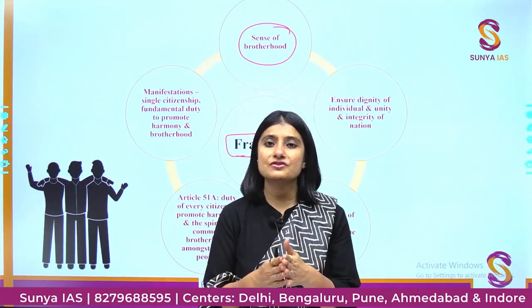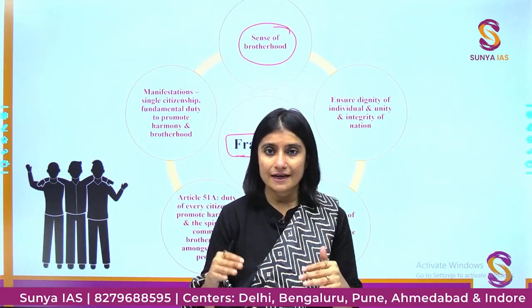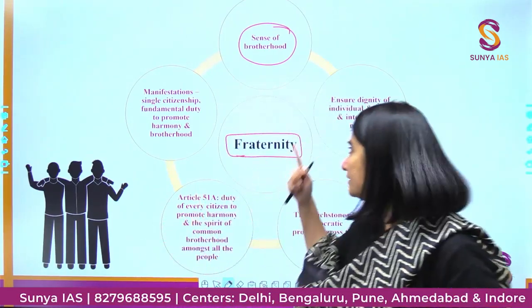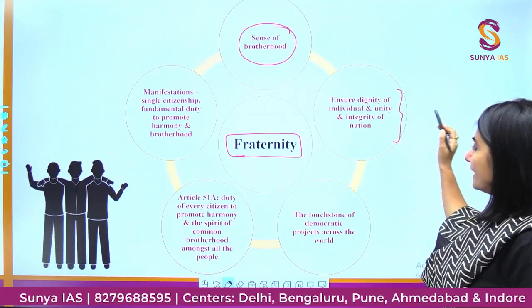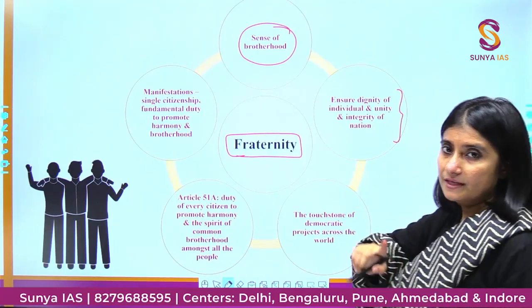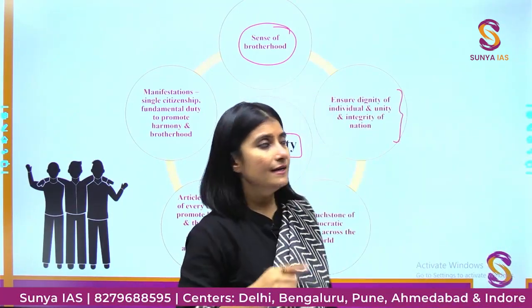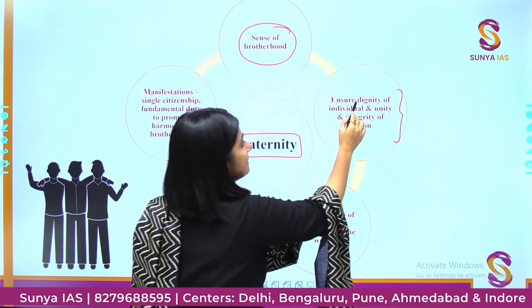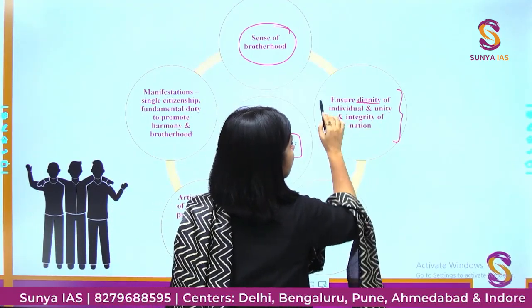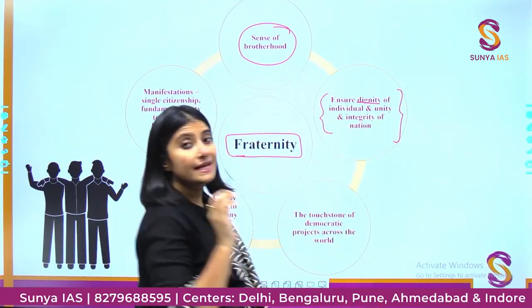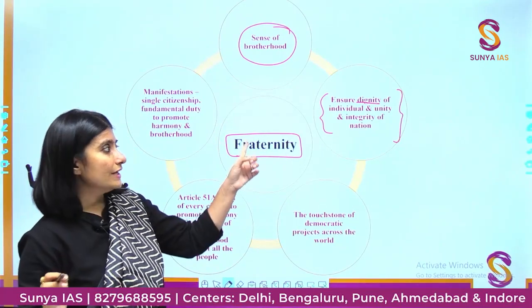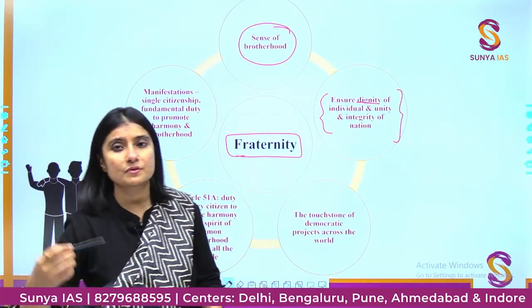When everyone is treated in an equal way. That is one dimension to it. If everyone is treated equally, and everyone's dignity and integrity is intact, then everyone is going to feel that this person is a citizen of India and that is why he or she is equal to my brother.